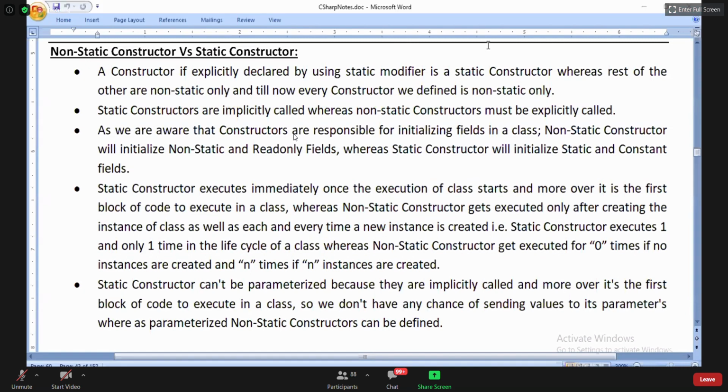Static and constant fields. What fields will a non-static constructor initialize? Non-static and read-only fields. Yesterday we already discussed that non-static and read-only fields will be initialized by that.